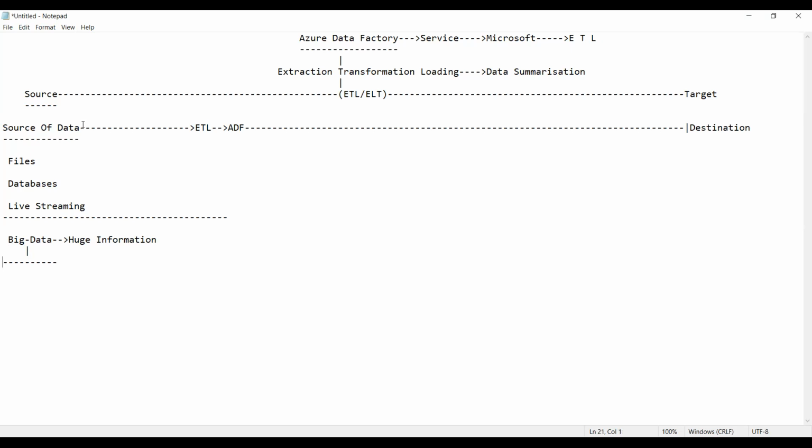What is the first type? Can you tell me, guys? Yes, the first one is structured data. And now the second one, can you tell me what is the other data? Semi-structured. Very good.